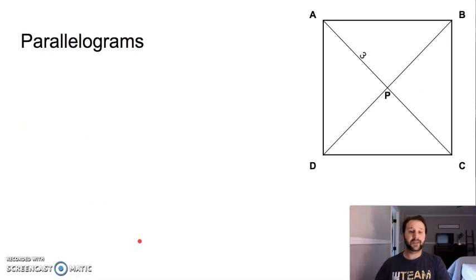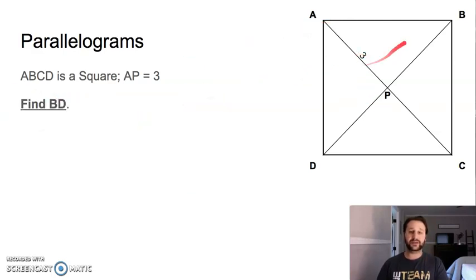Okay, last one, I promise. Talking about a square. ABCD is a square. AP is 3. What we want to find is BD. So we want to find BD, this whole diagonal right here. See if you can do that.